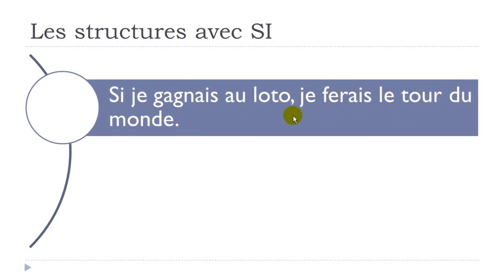Okay, so I would travel around the world if you want, but then in French we would use this, je ferais le tour du monde. Okay, and then the idea is that here it's a desire, it's something that you would like to do, okay, but maybe it would happen, but you're not sure about that. Okay, so si je gagnais au loto, je ferais le tour du monde.